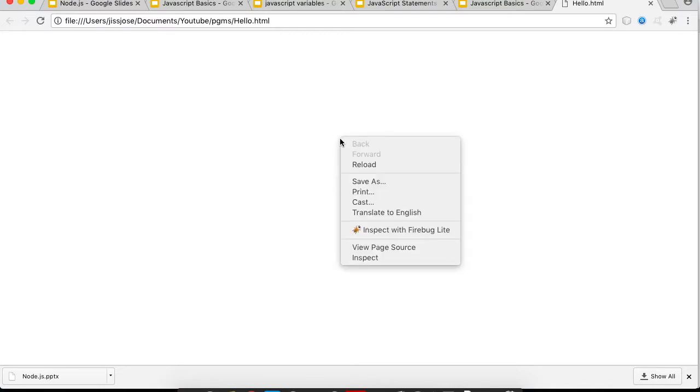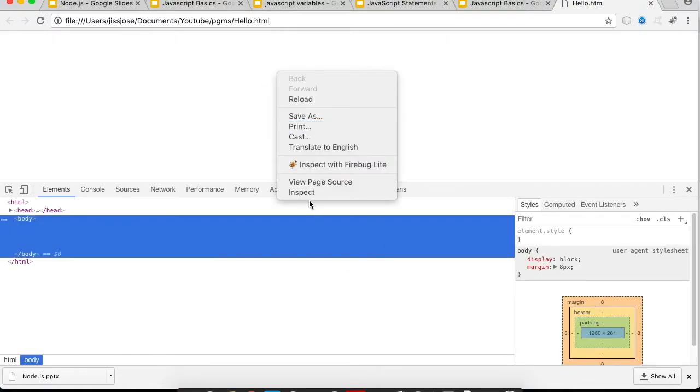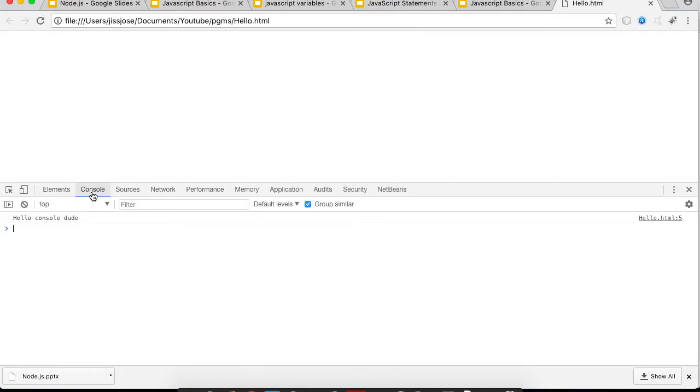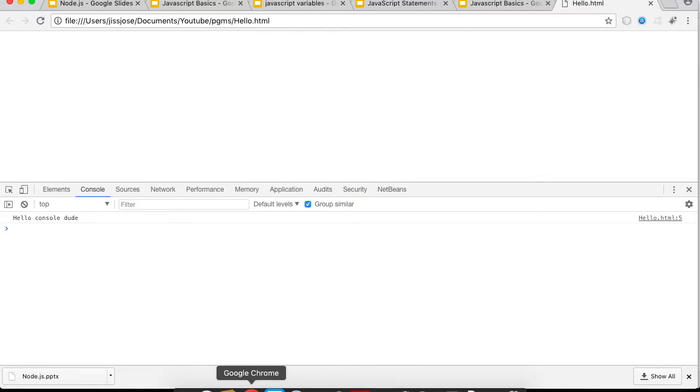If you want to see the output of the console, we should open the console. We can open the console by right click and inspect. Then we can show the console. In the console, see, hello console dude. Then let us change the file: change it to hello dude 2 and save it, and in the browser we will refresh it. Yes, see, the alert is coming and the console has changed. This is the basic syntax of JavaScript on the client side.